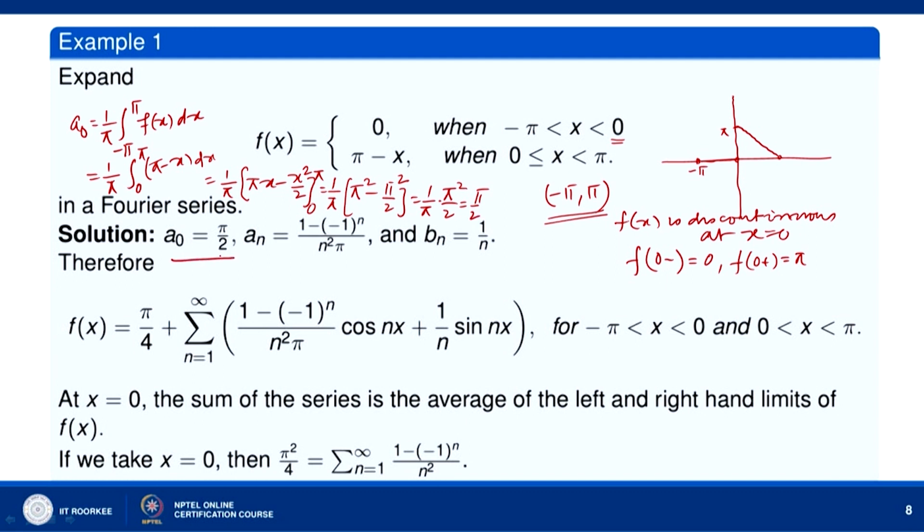We can similarly find the value of a n. a n is given by 1 over pi integral over minus pi to pi f(x) cos n x dx. Again let us use the fact that f(x) is 0 over the interval minus pi to 0. So, we have 1 over pi integral over 0 to pi, and over 0 to pi f(x) is given by pi minus x.